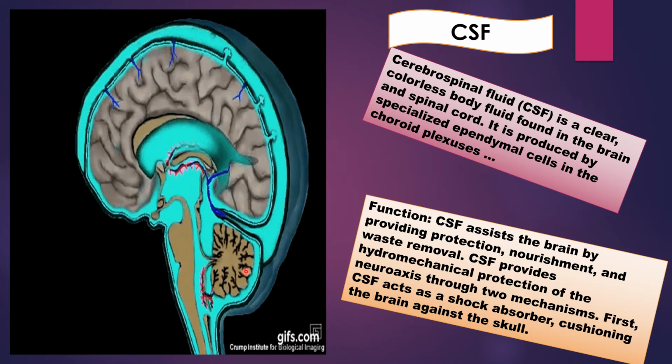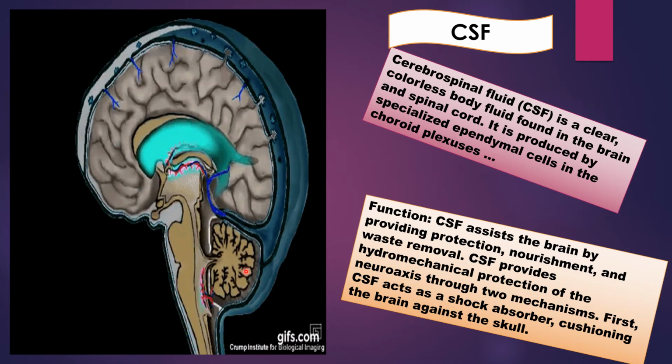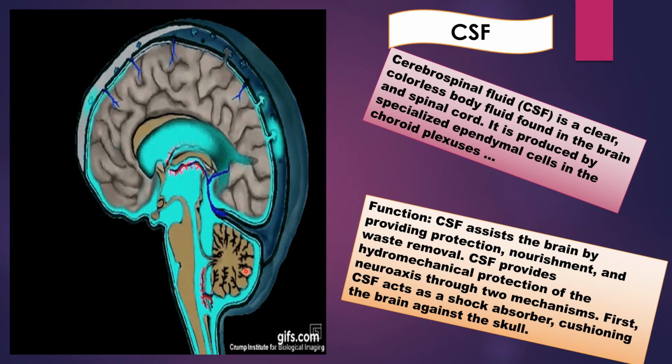So, one of the functions of CSF is protection. CSF remaining inside and outside the central nervous system. Thus, it acts as soft cushion between the soft and delicate brain substance and rigid cranium. CSF therefore acts as shock absorber against external blow on the head.